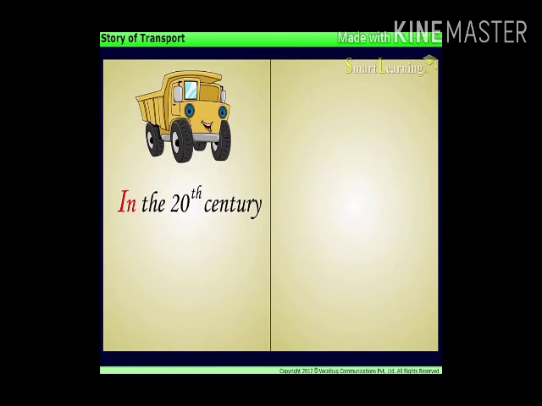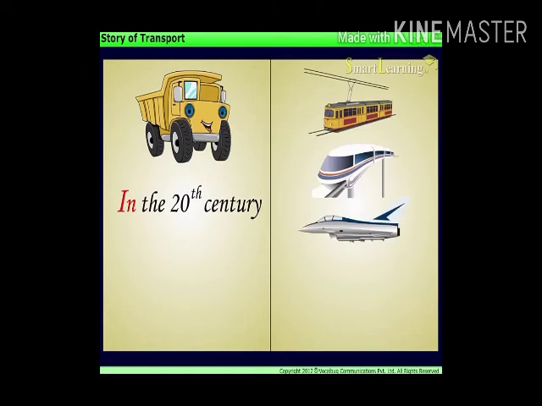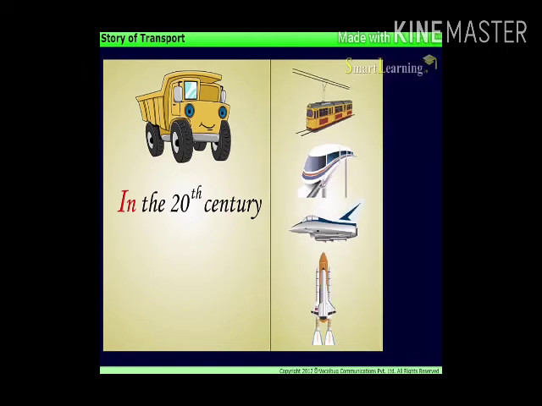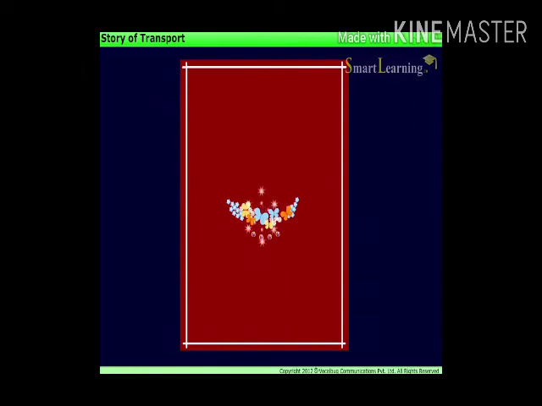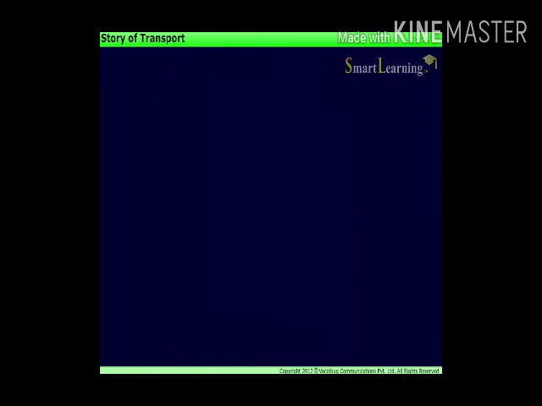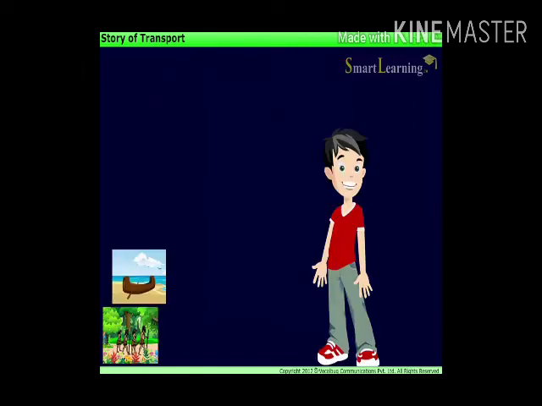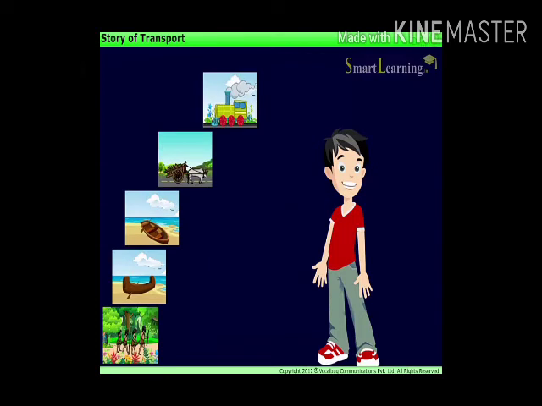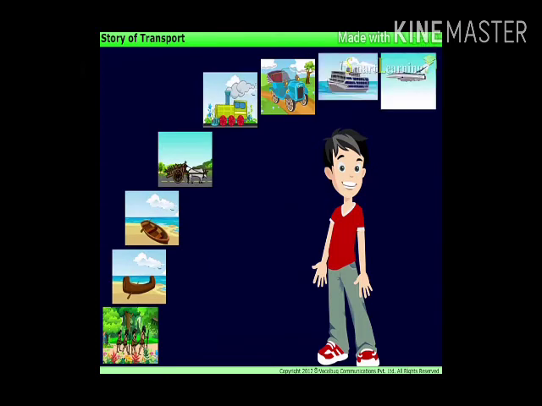In the 20th century, faster and mechanized means of transport, like electric trains, monorail, supersonic aeroplanes, and spacecrafts, were developed. Thus, we can say that the means of transport kept on improving as centuries passed by.